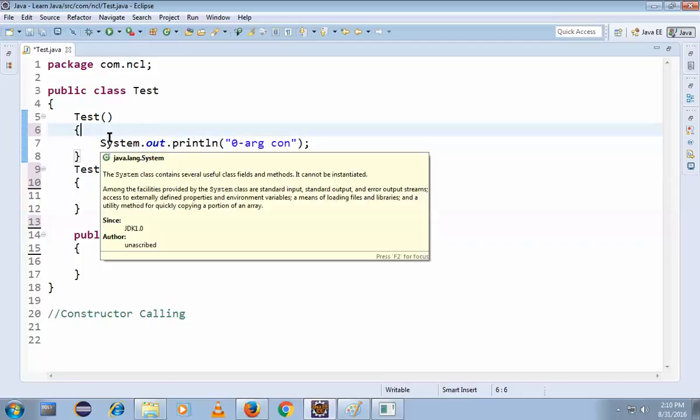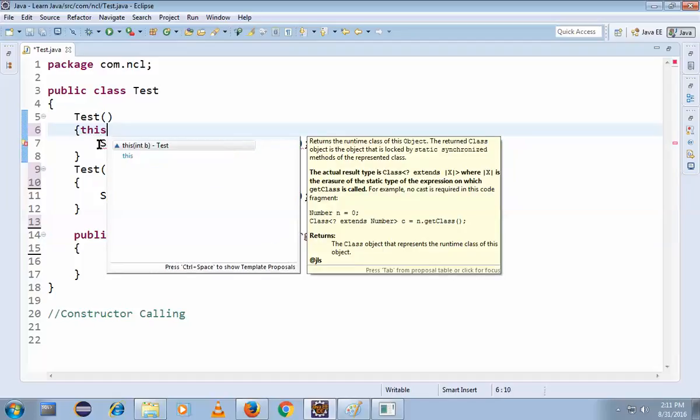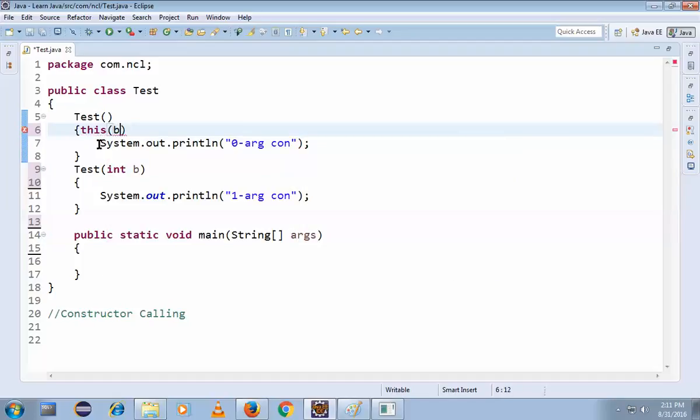In the method concepts, you might know that if we have two different methods, I can call them directly by writing the method name and passing arguments, as I said in the previous example. But here we have two Tests, so I can't call Test directly, right? So we have to write this dot, so this of, and pass the b parameter. b is an integer, right? Something like 30, that's the value. So it's okay now.